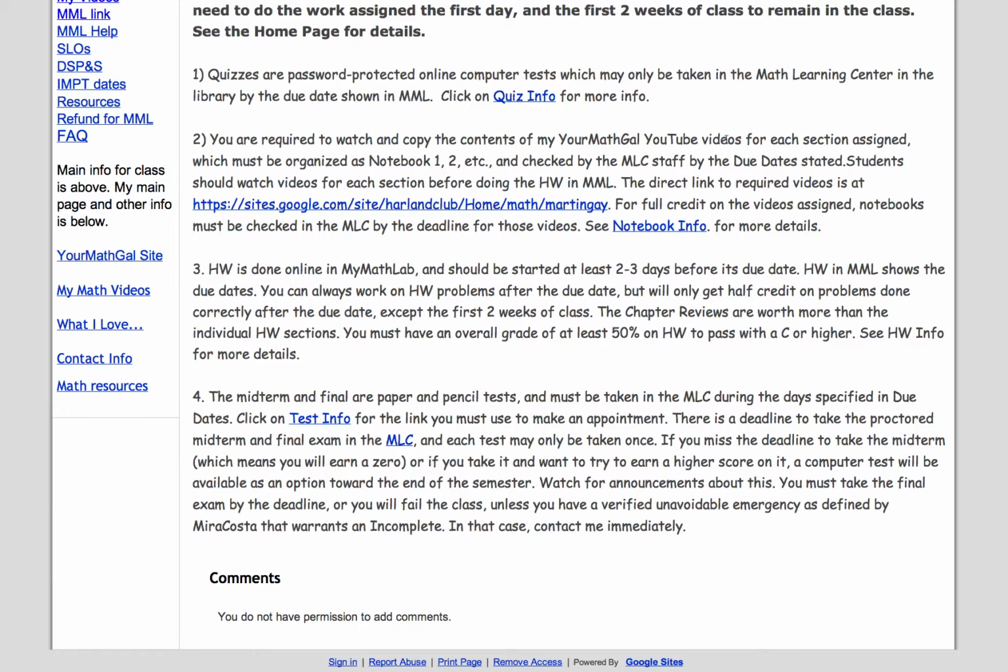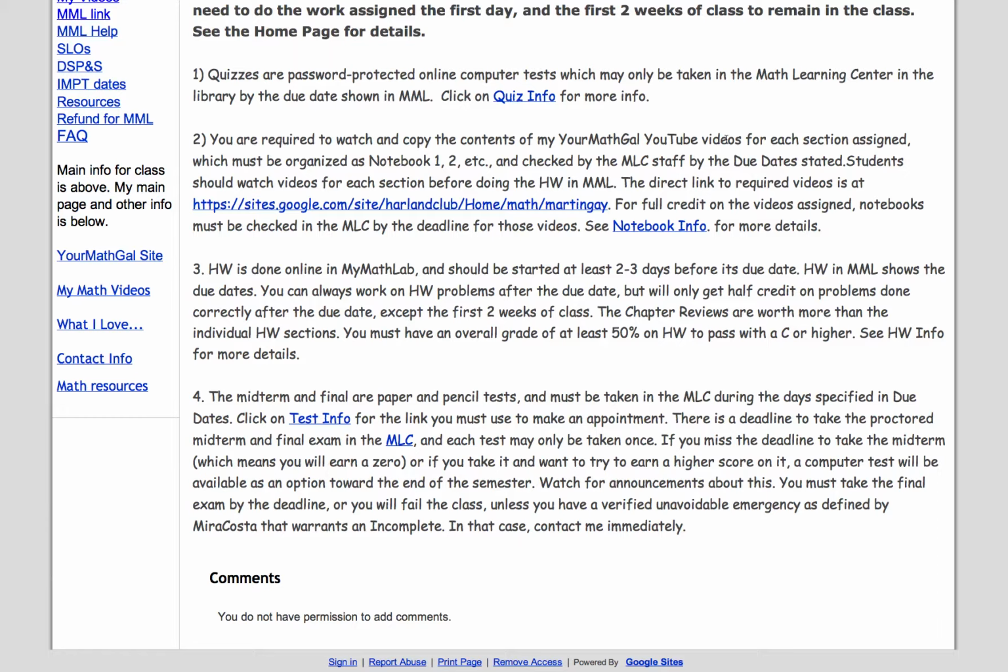You'll have to do homework online in MyMathLab, and that should always be started a few days before the due date. You have to start by reading the book, watching my videos, and then opening up the homework and doing it. Most of the homework shouldn't take more than about an hour if you're prepared for it. And then we've got the midterm and the final, which are paper and pencil tests. Again, you'll go to test info. You will have to make appointments here in the MLC.